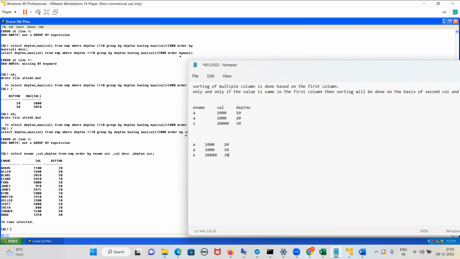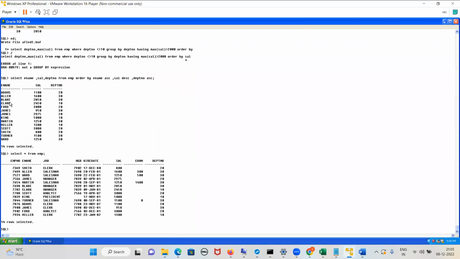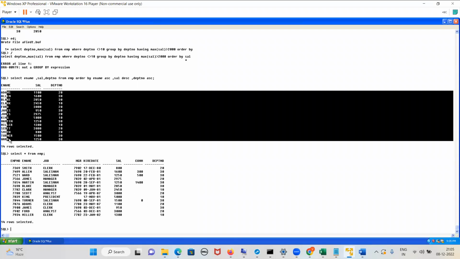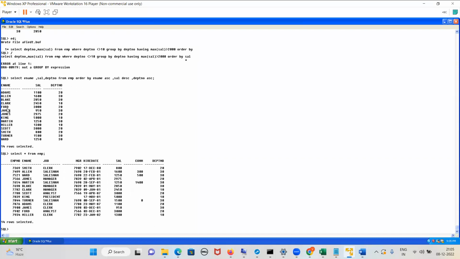So now how is the sorting happening here? See the table. Select star from EMP. First, the sorting happened based on what? Based on the name. Order by name. Is there any place where the name is the same? See here, is any name the same? Name is not the same. The sorting will be done based on name. Yes or no, guys?